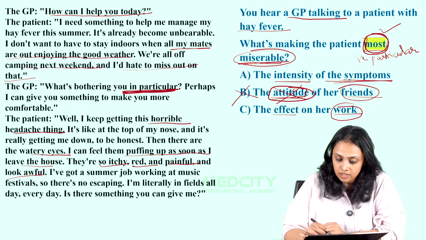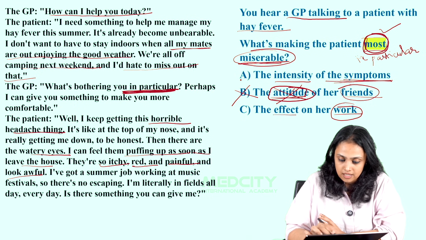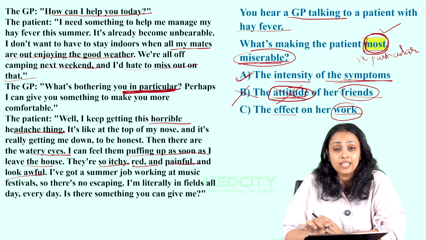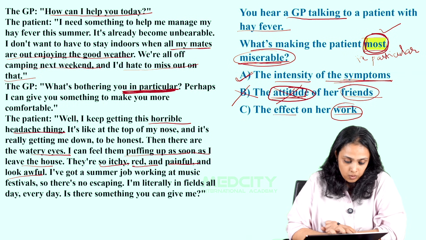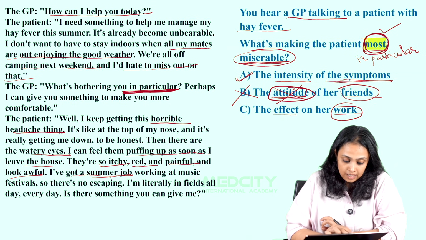Now, we can consider that option A is the right answer for now, and let's ensure that we are not getting any clue that option C might be the right answer. So what we are hearing after this is, I've got a summer job, which means that she's mentioning a job working at music festivals.